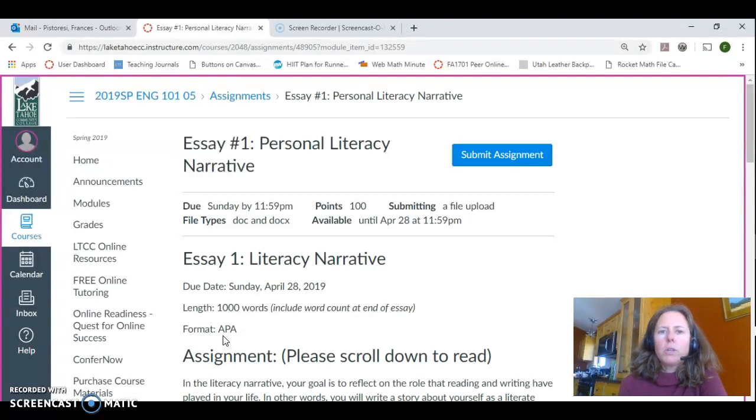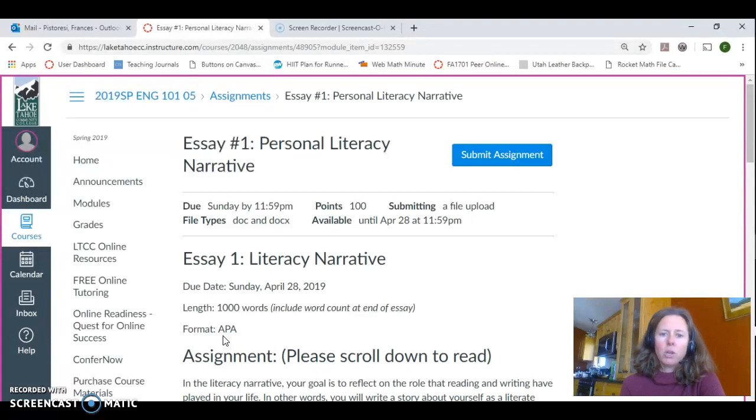But overall, you're going to use the readings from week 1 and 2, the literacy narratives you read, as a springboard to explain your journey to become a literate adult. I want specific details, I want insight into your journey to become a reader and writer. And whether it was a hard journey, an easy journey, or somewhere in between, I want to know what it was like for you.